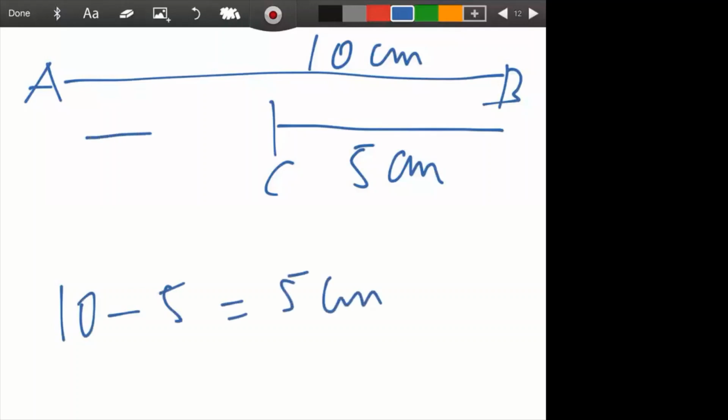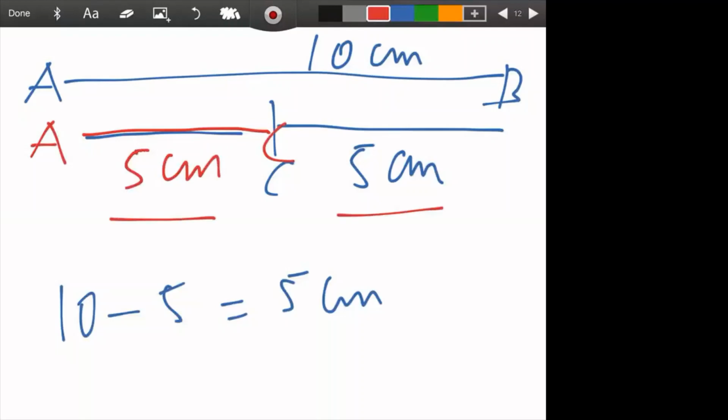Means basically what is 5 then? This is 5, is it not? This A to C, I'll not put an arrow. Arrow will change the meaning. So A to C is 5. Because this 5 plus this 5 is how much? That is 10.